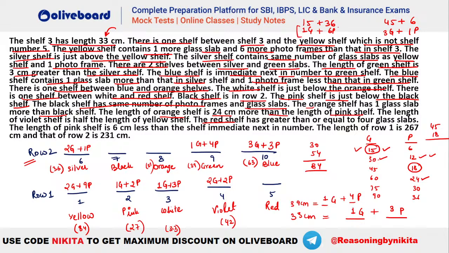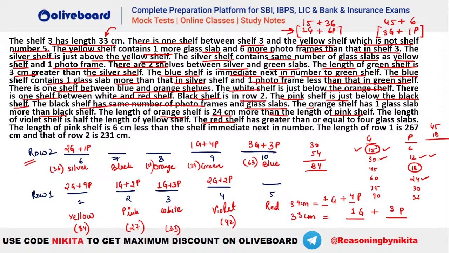Absolutely great. So you can see either it has to be 1g plus 6p or it has to be 3g plus 1p. Now what was given about this orange shelf here? It is given that the orange shelf has one glass slab more than that of the black shelf. So can we have one glass slab in orange? Is it a possibility, guys?